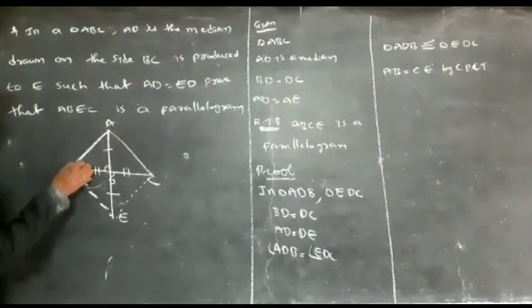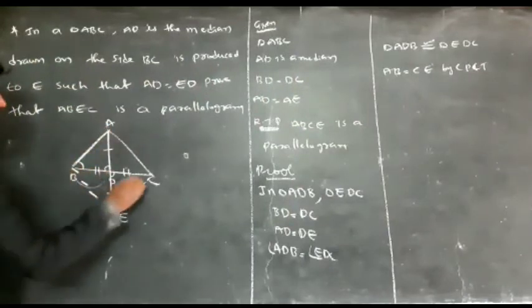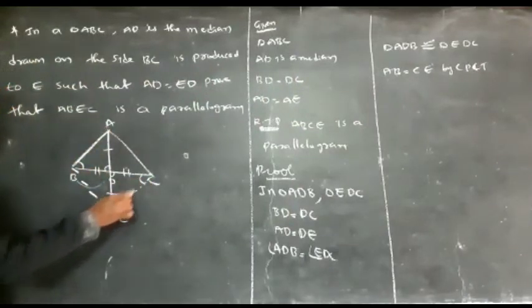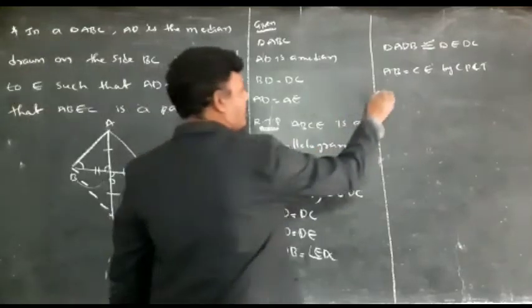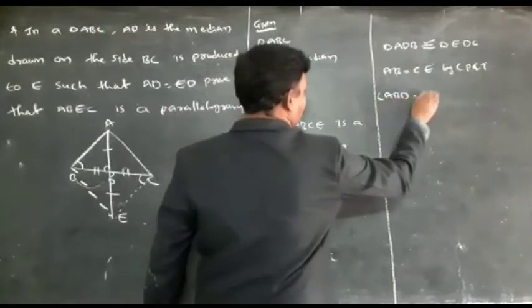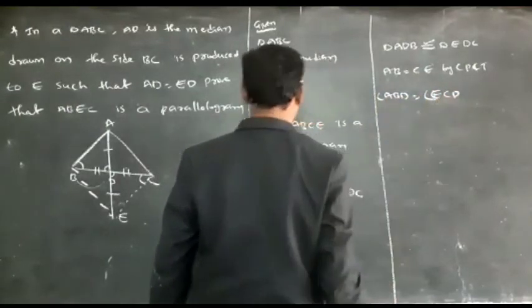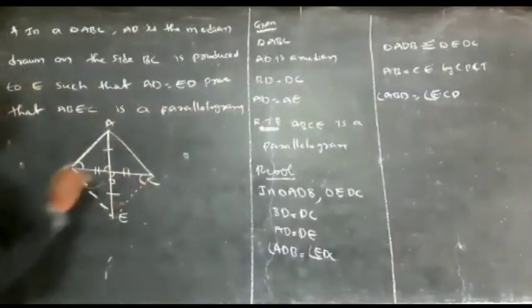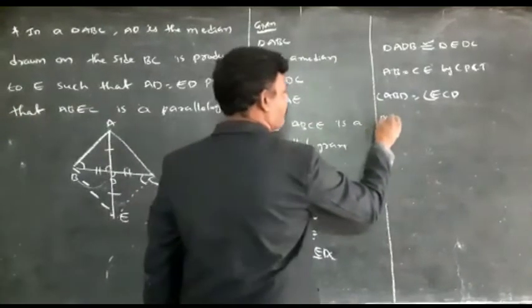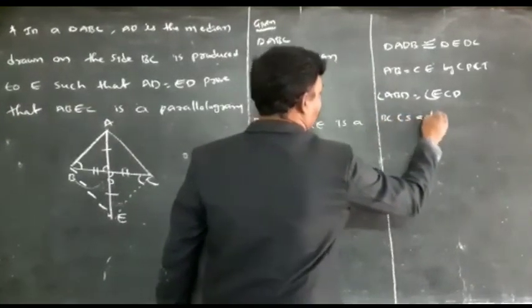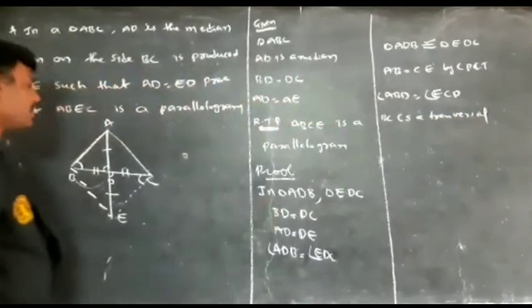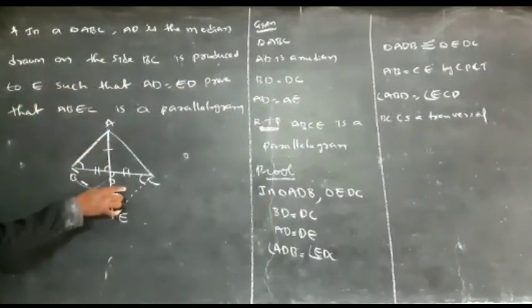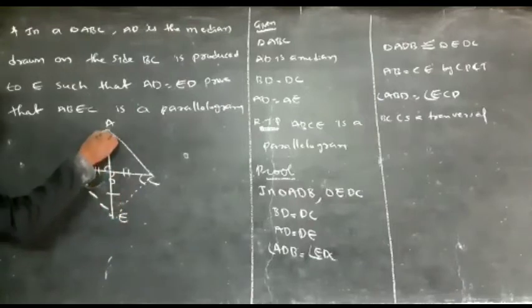Similarly, see here, angle ABD and also angle ECD. Angle ABD is equal to angle ECD. Now BC is a transversal. These two triangles are congruent, so by CPCT, corresponding parts are equal.